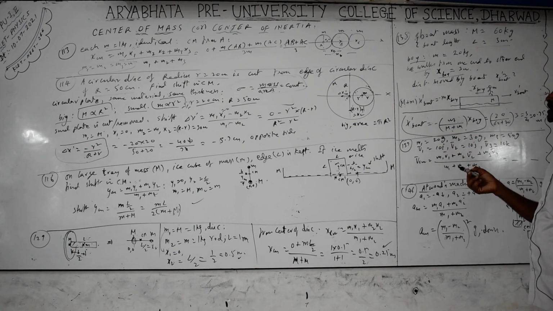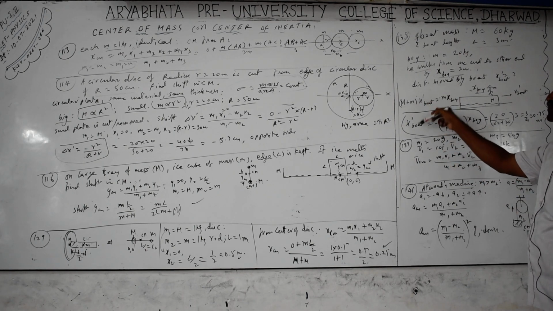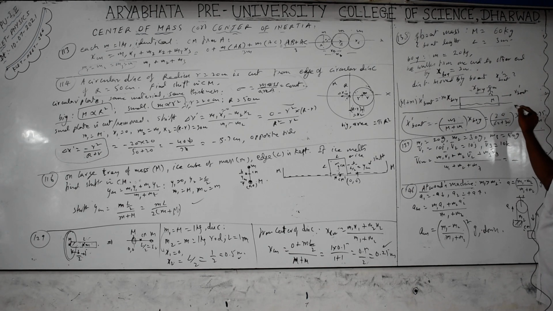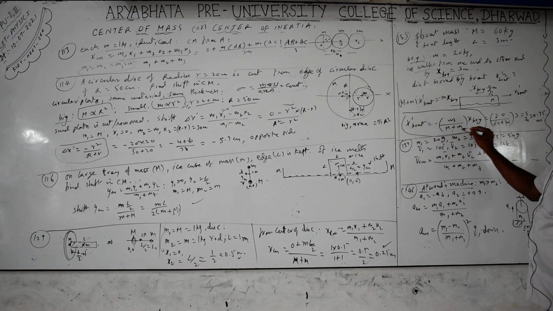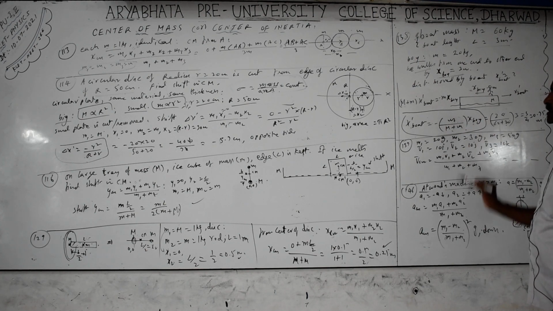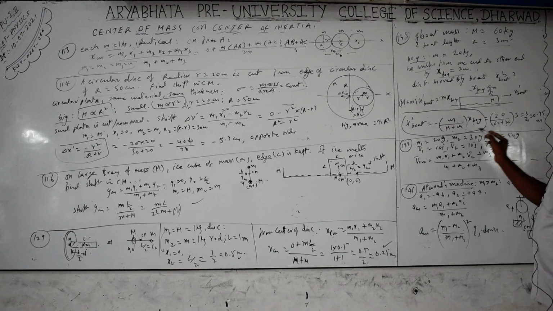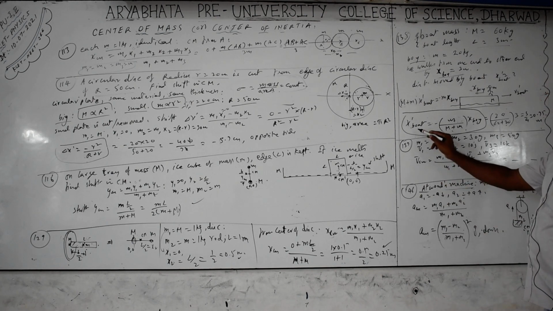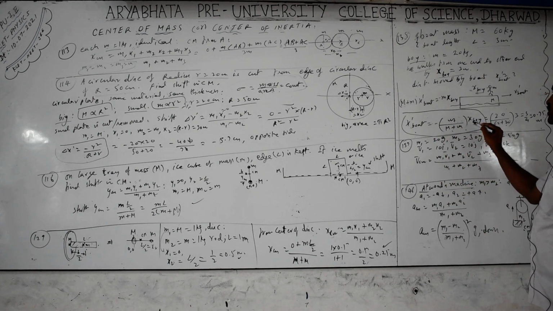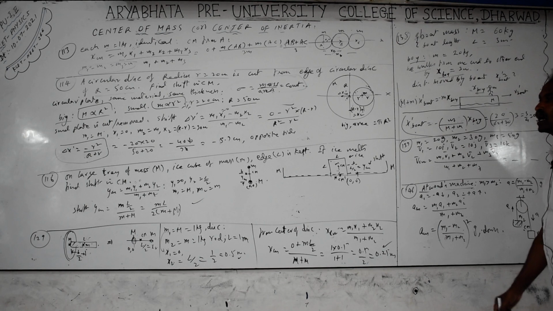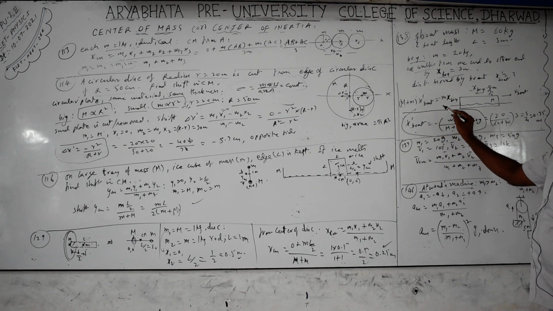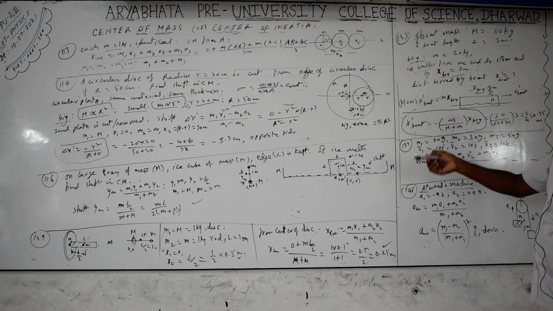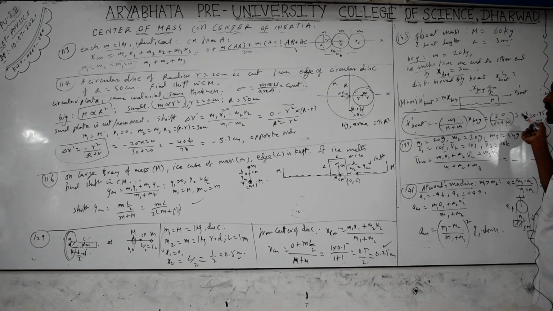And if they ask you the velocities, just differentiation of this, you will give the velocity. What is the velocity of the boat? What I have to find out is the same relationship. Velocity of the boat is equal to m by (M plus m) into velocity of the boy, in opposite directions. So even the acceleration, if they have to find out, acceleration of the boat is equal to m by (M plus m) into acceleration of the boy, minus in opposite directions. So this formula can be asked, this problem can be asked in a different way for the velocities as well as accelerations. Instead of the water, they may give frictionless rollers on the ground.